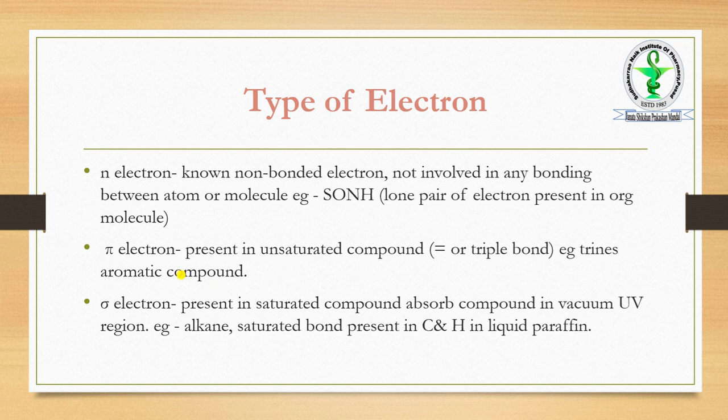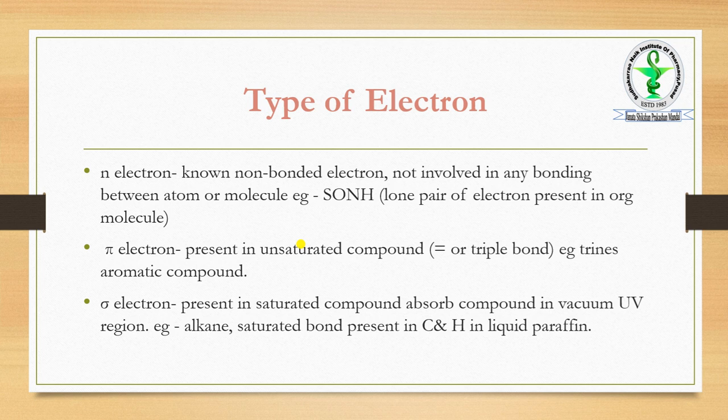And sigma electrons means what? Present in saturated compounds. Saturated means what? Consists of a single bond. They absorb in the vacuum UV region. Generally, saturated compounds absorb radiation of the UV vacuum region. Vacuum region means what? From 10 nanometer to 190 nanometer, that region comes.